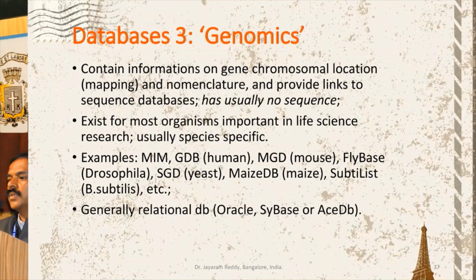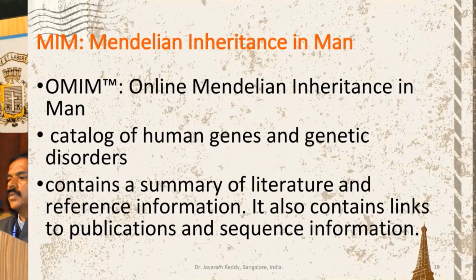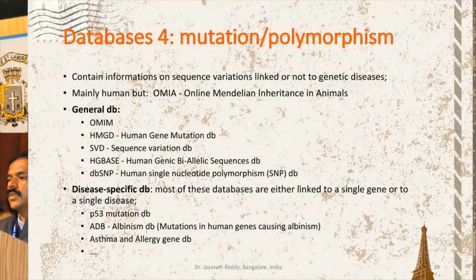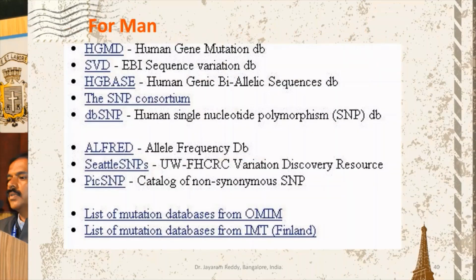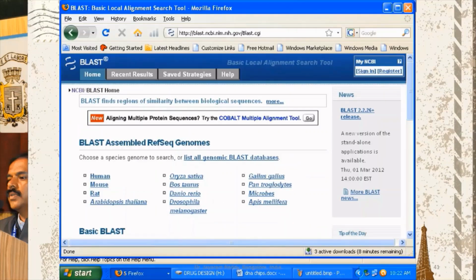These are the genomics databases. There are a number of genomic databases, and one important database is OMIM, Online Mendelian Inheritance in Man, and all these are the databases regarding mutation and polymorphism. These are the databases on man. We have different databases on man. This is an important database called BLAST.